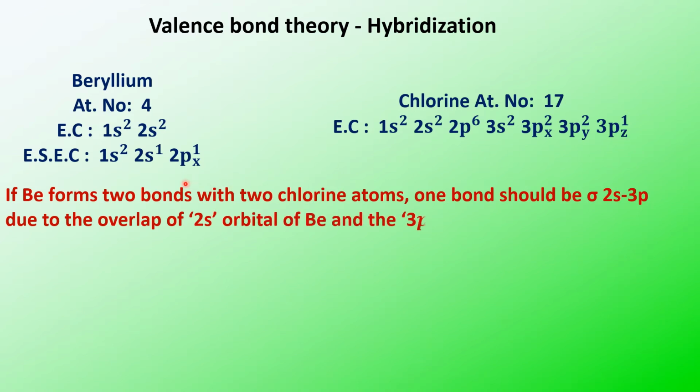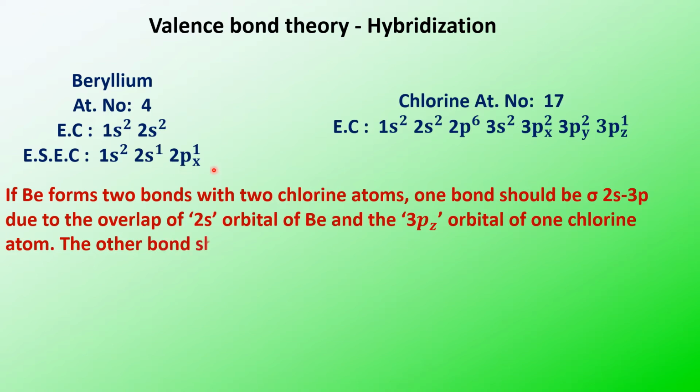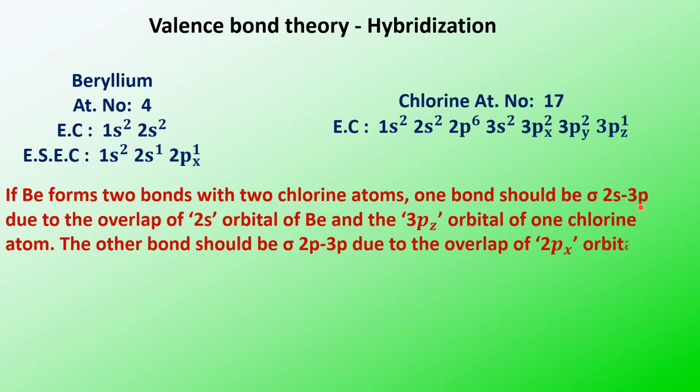The other sigma bond will be between 2p and 3p, due to the overlap of the 2px orbital and the 3pz orbital. So one bond is sigma 2s-3p and the other is sigma 2p-3p.